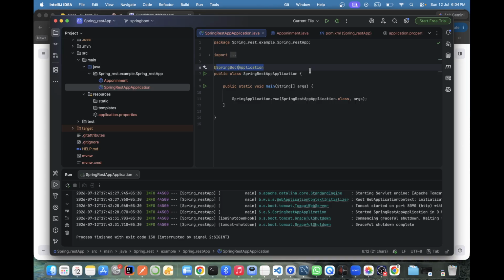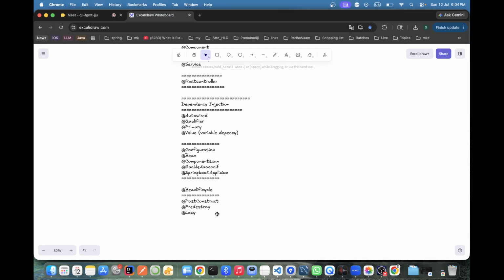Yes. That one, remember? What combination? Component scan, enable auto config, correct, and configuration. And component scan. Yeah.